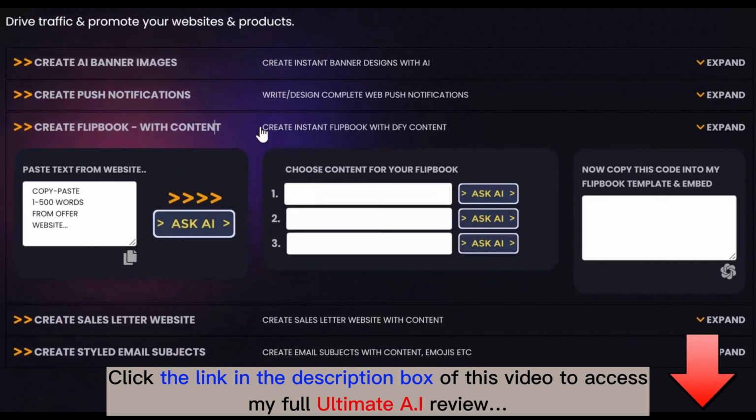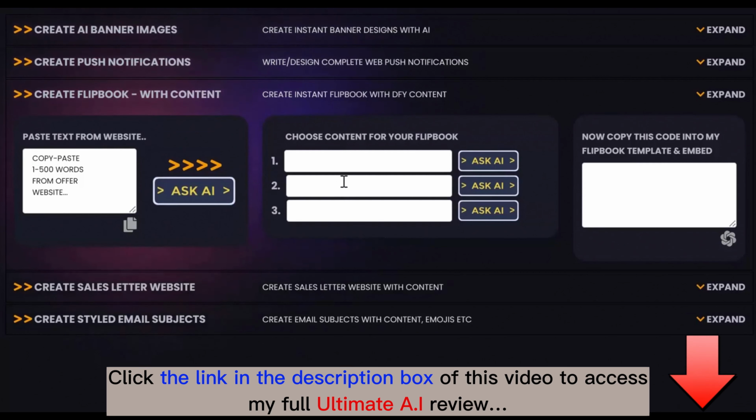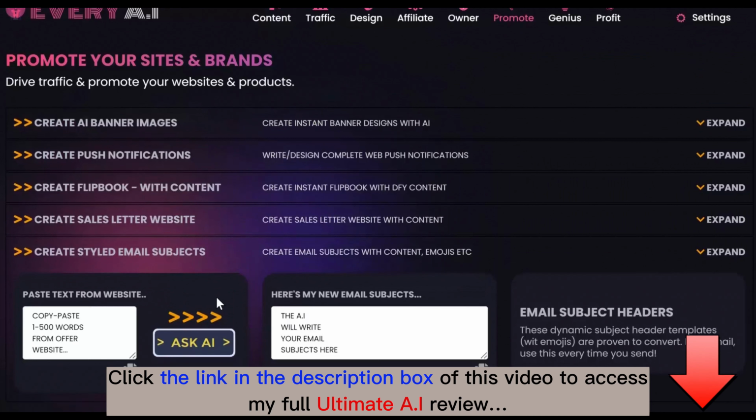We can create flip books as well, which again is a case of just pasting some text in and letting the AI do its thing. And it's going to give you 3 different ideas. You choose the one you want to run with and you are good to go. We can create sales letters, entire sales letters, and we can also create email subject headers.